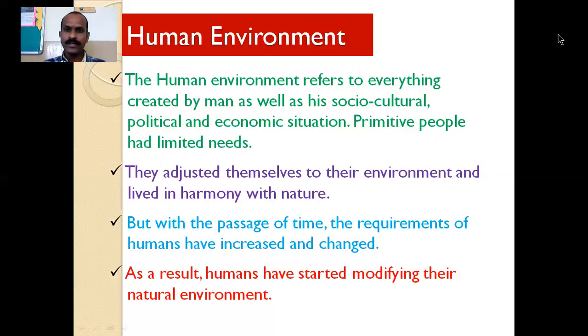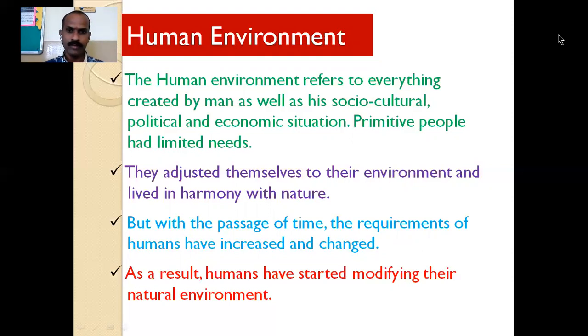If we compare the people of nowadays to the primitive, it means the people before 100 years or more than it, those people had limited needs. Okay, they adjusted themselves to their environment and lived in harmony with the nature.